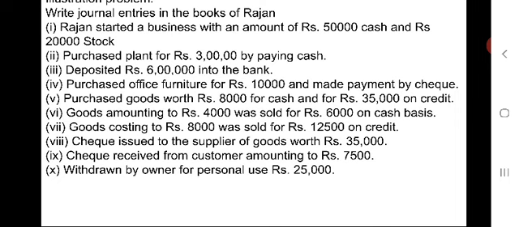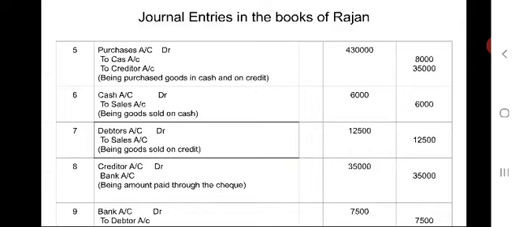So goods are going out from the business, cash is coming into the business. Entry should be cash account to debtor to sales account, like this. See here, cash account debtor 6,000 in the debit amount column, to sales account in the credit amount column.